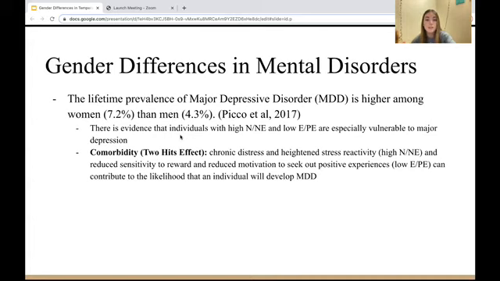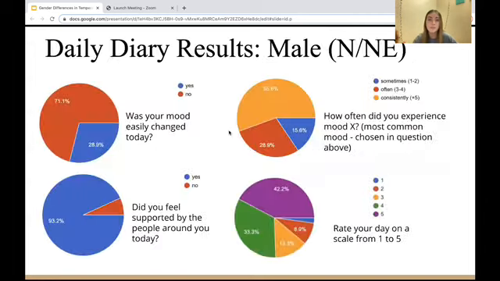And we picked MDD to show how TMP traits can sometimes interact and predict the development of certain disorders. And there's evidence that individuals with high neuroticism, negative emotionality, and low extroversion, positive emotionality, are especially vulnerable to major depression. And this kind of highlights a comorbidity or two-hits effect, meaning that the chronic distress and heightened stress reactivity, or high neuroticism, negative emotionality, and reduced sensitivity to reward and reduced motivation to seek out positive experiences, the low extroversion, can contribute to the likelihood that an individual will develop MDD.